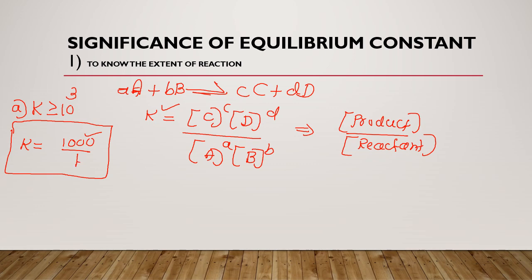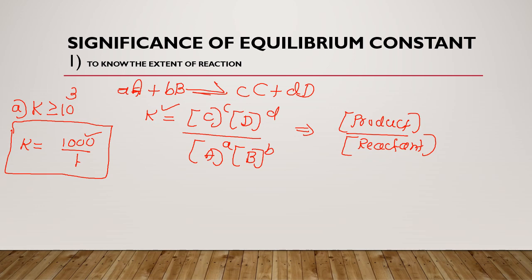Based on this, we can conclude that the reaction is almost completed. That means the reaction has already reached the end point, because the concentration of the product is maximum when compared to the reactant concentration. Therefore, if K is greater than or equal to 10 to the power 3, the reaction is almost completed.